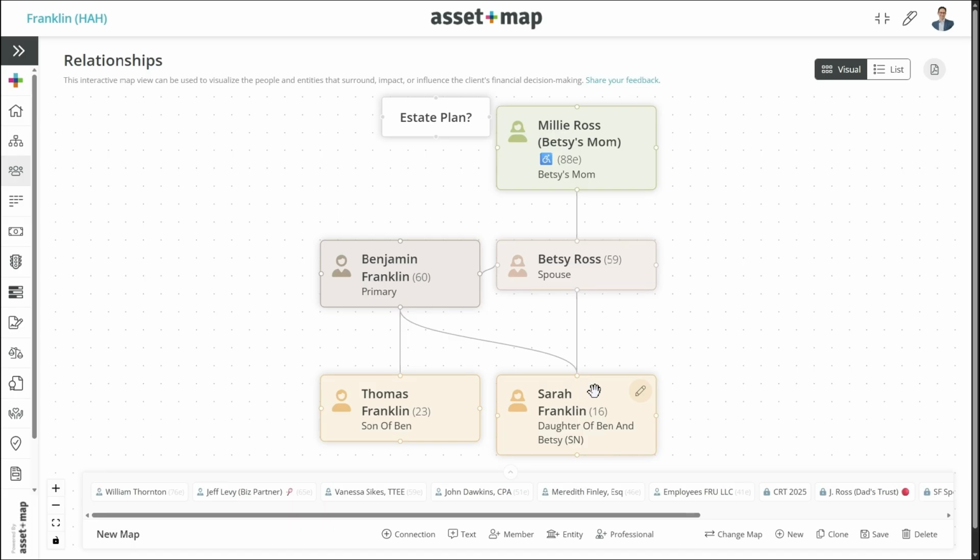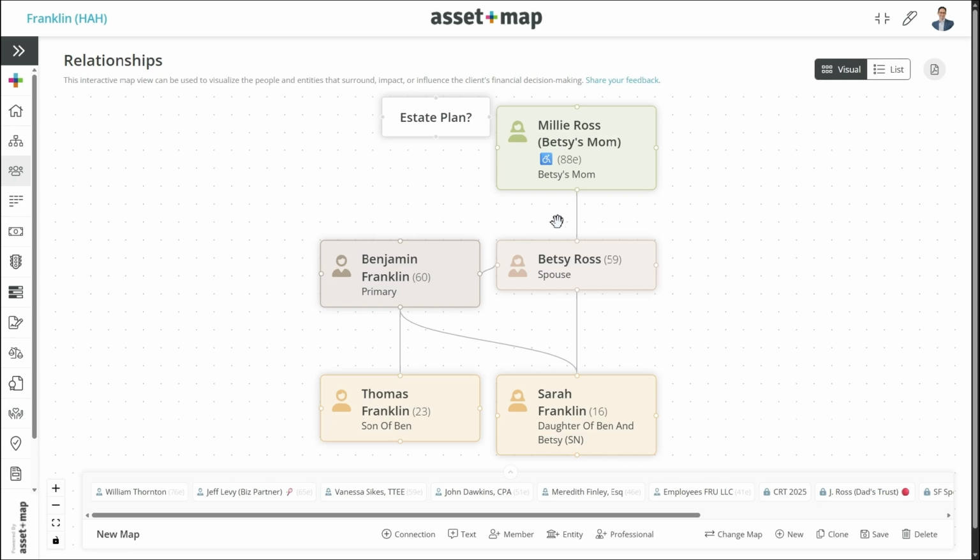You can see that Sarah is your joint child. Thomas is from Ben's prior. Millie's a little bit dependent. Betsy is helping to take care of her. She's living off of the assets that her late husband left to her in trust. By the way, what's the estate plan here? Do we need to think about ways and techniques to help her? What's her organizational level? Do we need to do this asset mapping for mom? There's going to be all kinds of things that I think are really important for you to frame once this is confirmed.